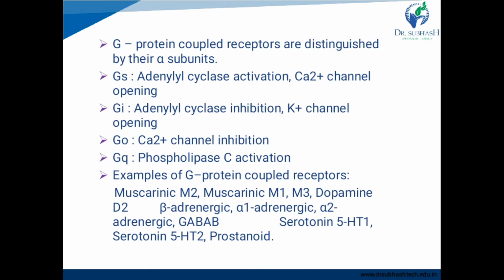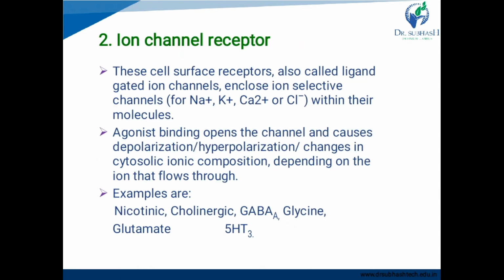These all are G protein coupled receptors. Second is ion channel receptor. These cell surface receptors, also called ligand gated ion channels, enclose ion selective channels, for example sodium, potassium, calcium or chlorine within their molecules, right?